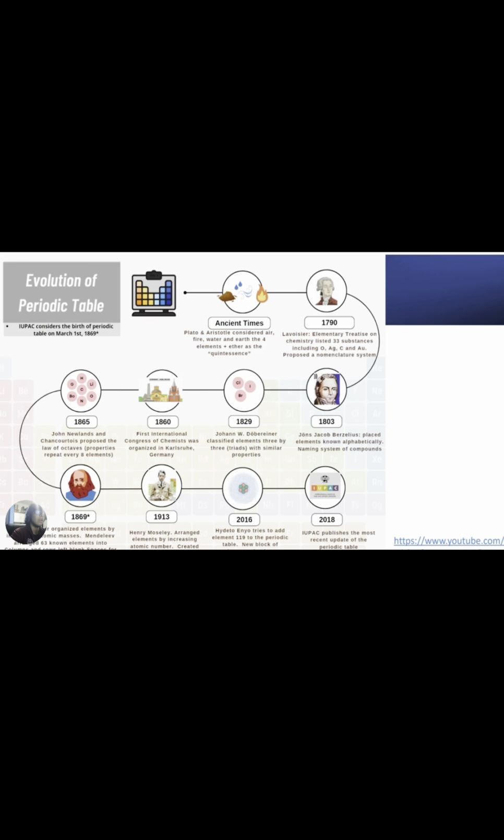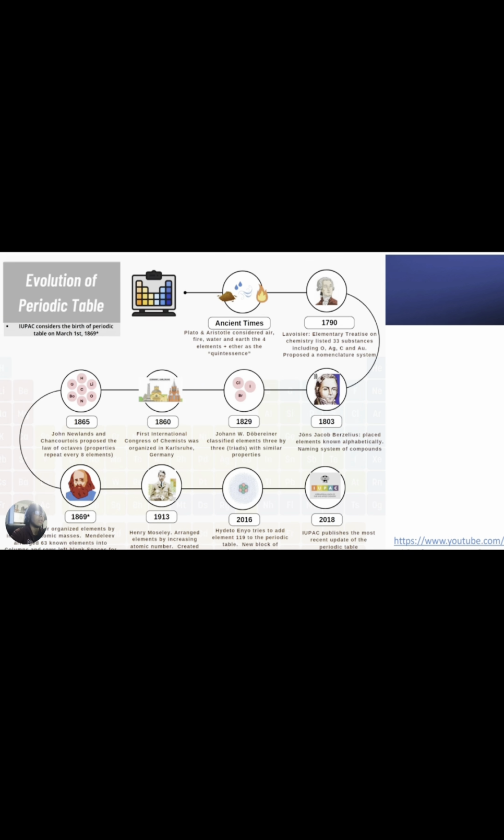And then in 1719, Lavoisier made a list of about 33 substances, including the elements that we know: oxygen, argon, carbon, and gold, and proposed the nomenclature system.